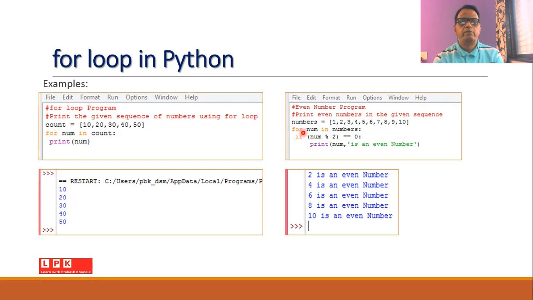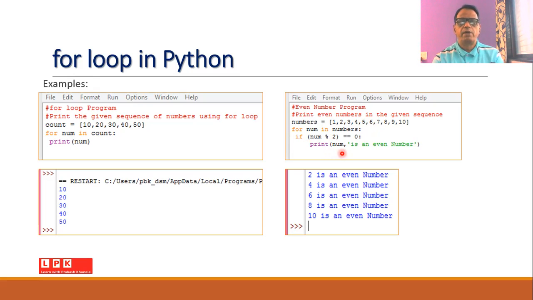Suppose I have been given a list of numbers 1, 2, 3, 4, 5, 6, 7, 8, 9, and 10. And if I write the for loop, for num in numbers colon, then I will put the condition: if number is divisible by 2, that is, the modulus of division by 2 is equal to 0, then print the number is an even number.